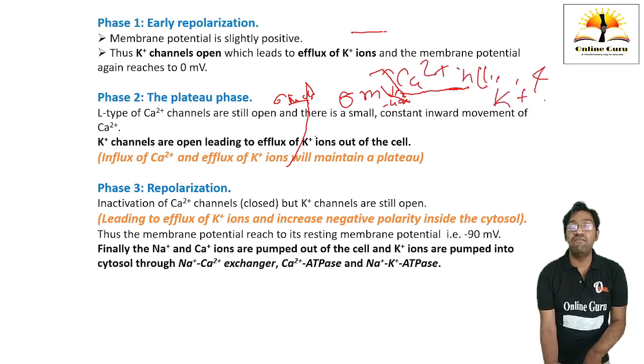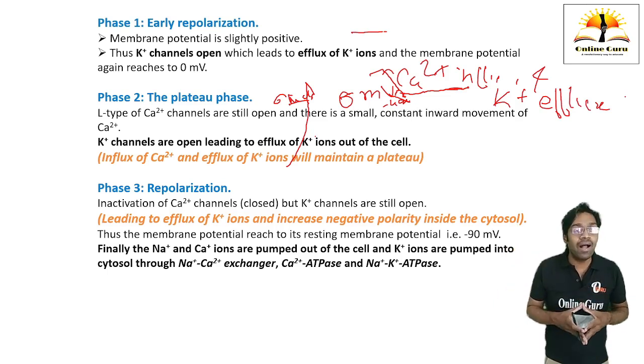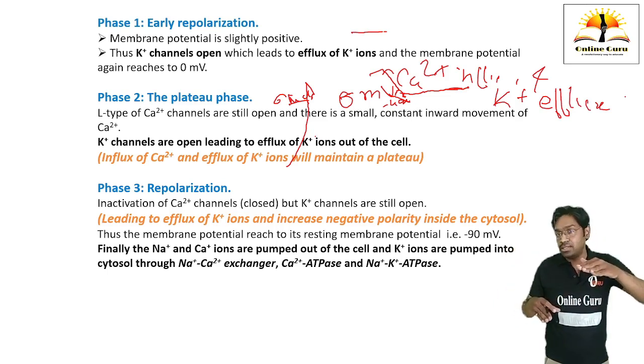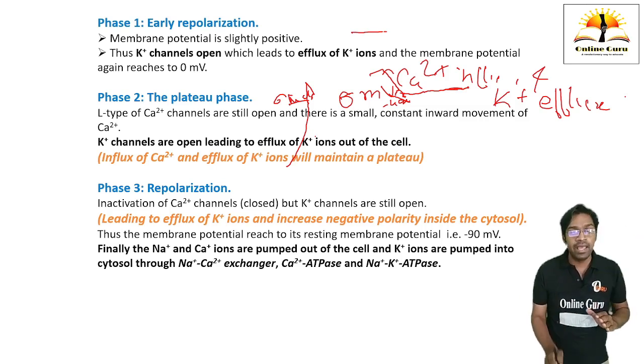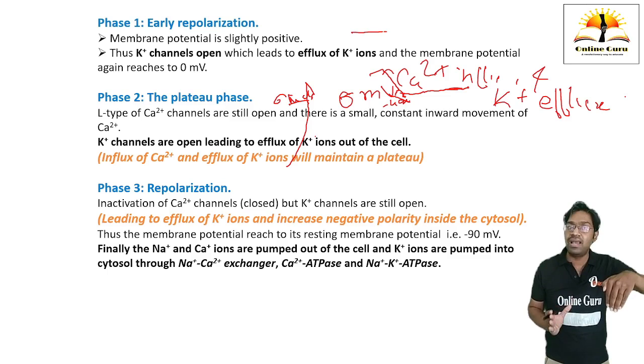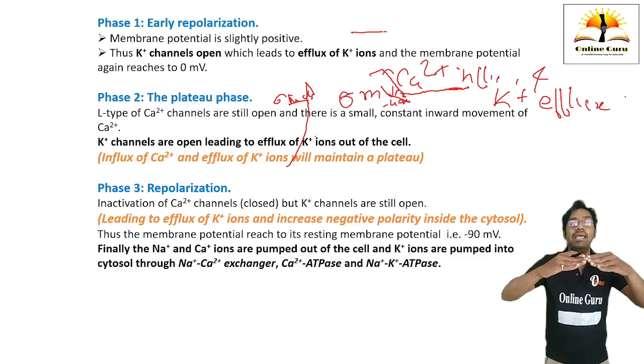and potassium efflux still continued. See, calcium is coming inside and potassium is also going outside, so because of this, in this phase a plateau form will occur, where the membrane potential will neither increase nor decrease, a straight steady state of membrane potential will be here. Okay, this phase is called the plateau phase, where there is influx of calcium as well as efflux of potassium. Calcium is going inside, potassium is moving outwards, therefore there will be a steady state balance in the membrane potential. The voltage will be maintained, there is no change in the voltage.